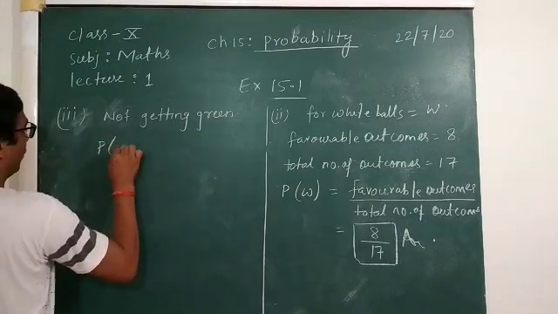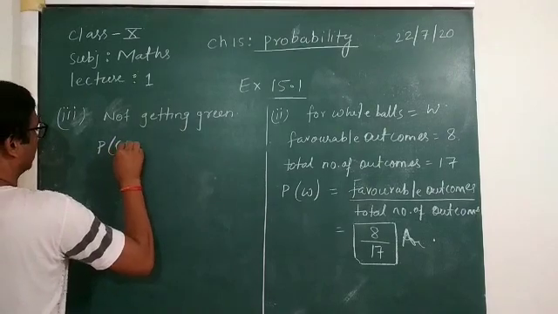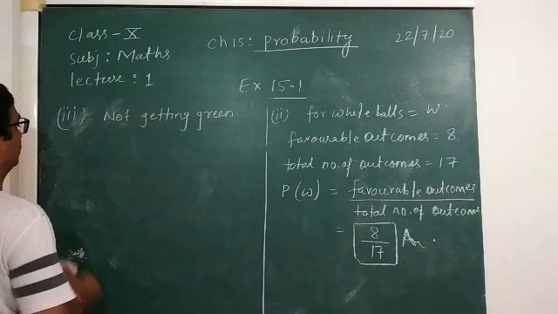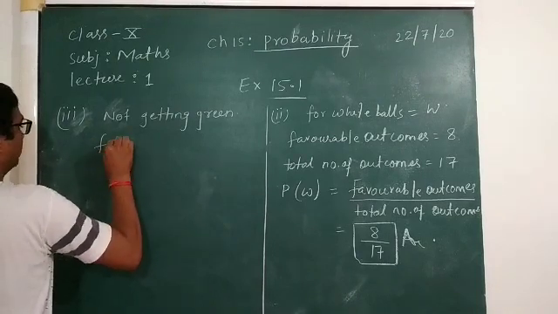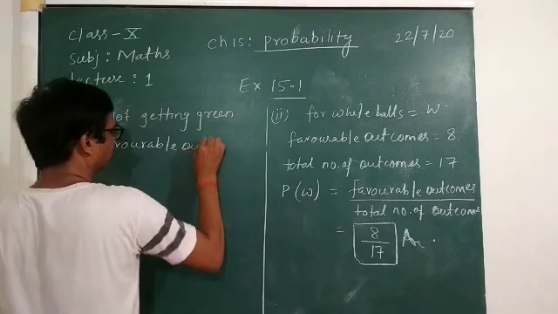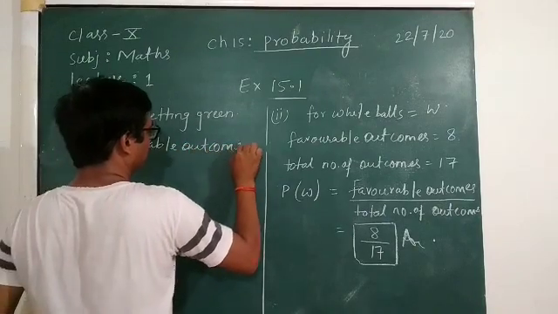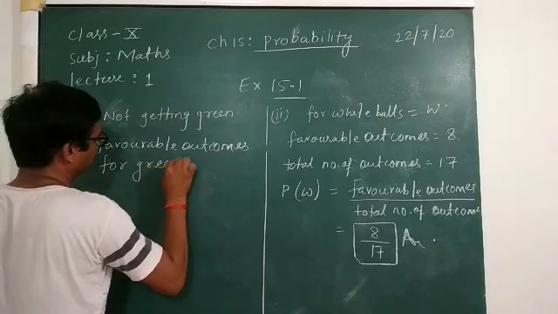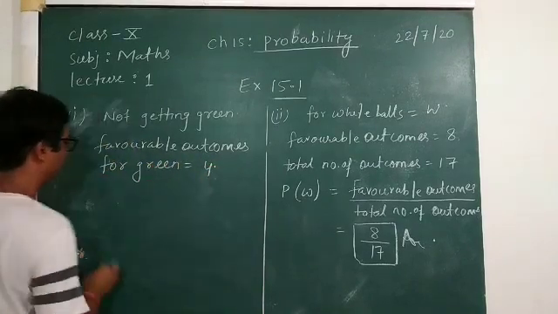So probability of green, favorable outcomes for green is equal to 4, right?